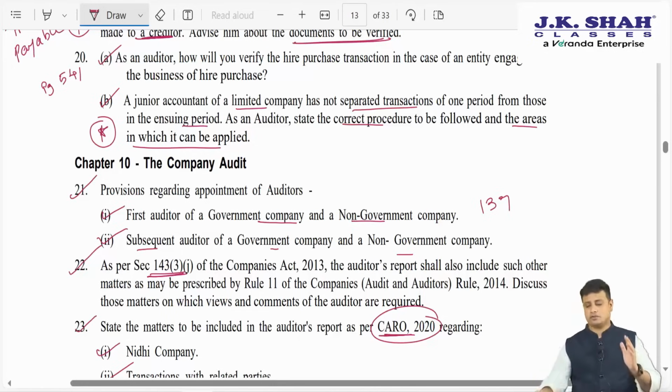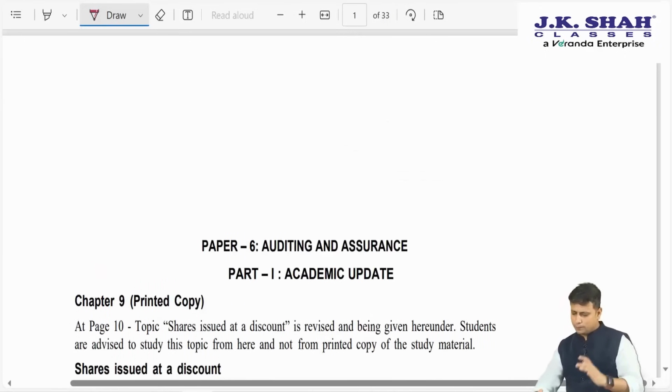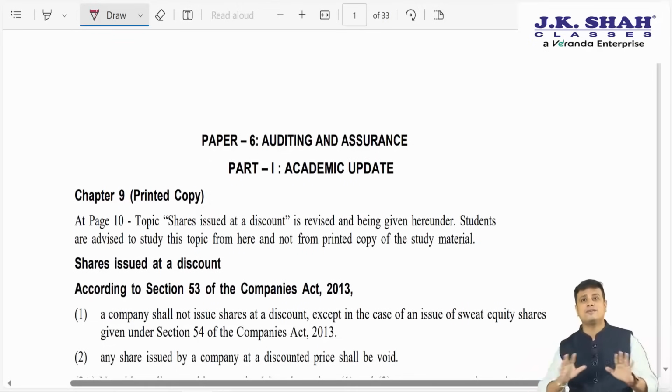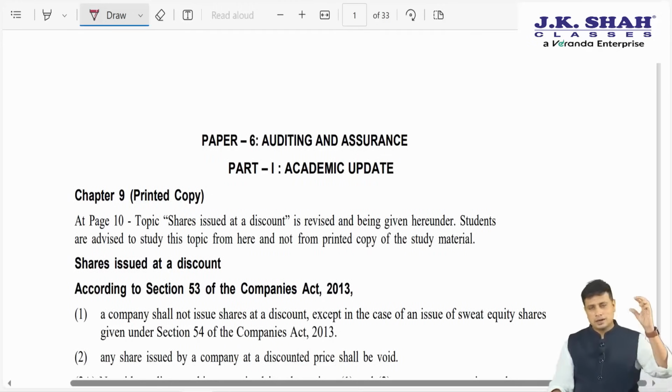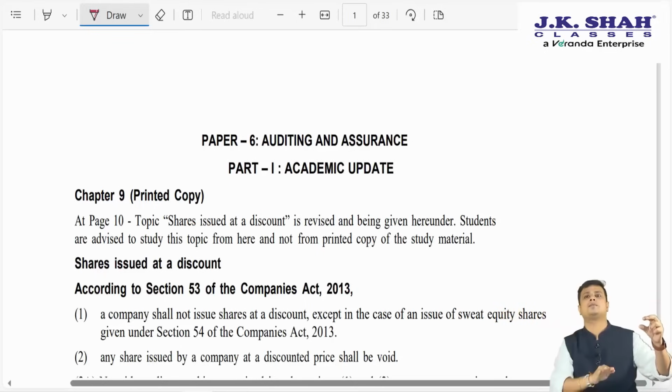Starting ahead, firstly with the discussion of our amendments. They have printed a lot of things, you need not worry, these are already covered. We have studied the updated things. If you see the RTP of the previous attempt, the same thing has been copy pasted. Whenever the institute makes a module, till the time they don't issue a new module, they keep on reprinting all the amendments.